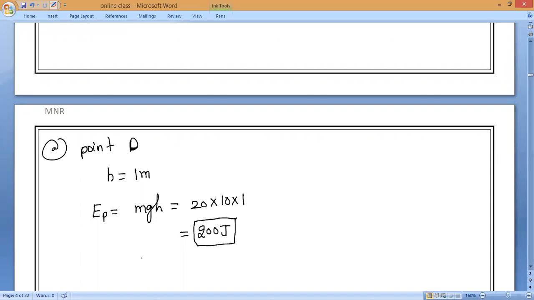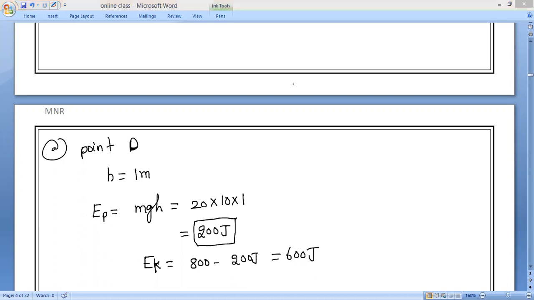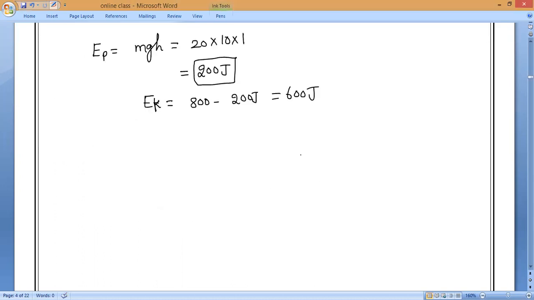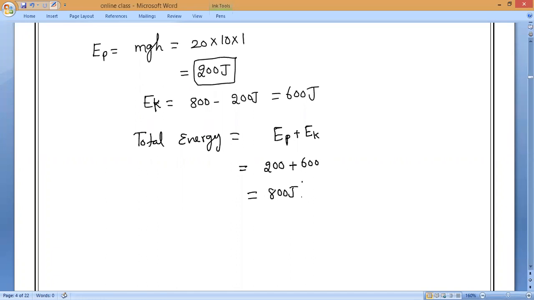Yes or no? So we all know the potential energy lost by the body is equal to kinetic energy gained by the body. So 800 minus 200 joules, which is equal to how much kinetic energy? 600 joules. That is what you have to remember. So total energy is equal to potential energy plus kinetic energy. 200 plus 600, which is equal to 800 joules.